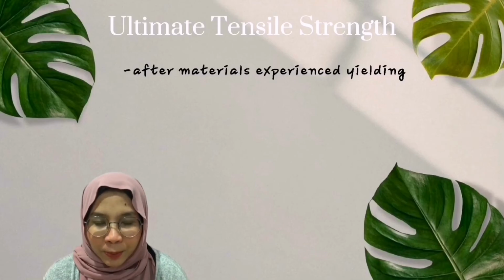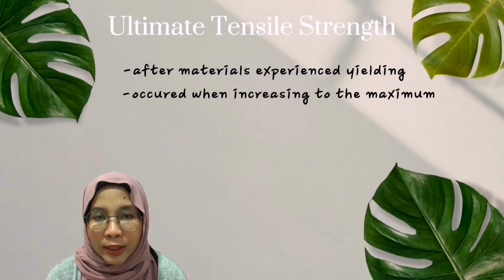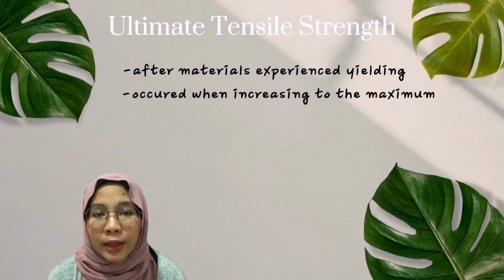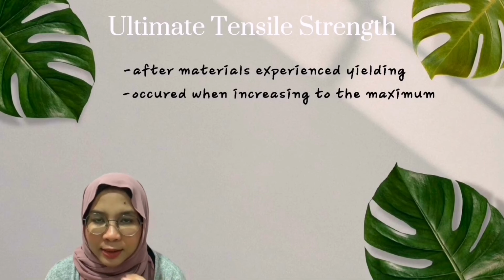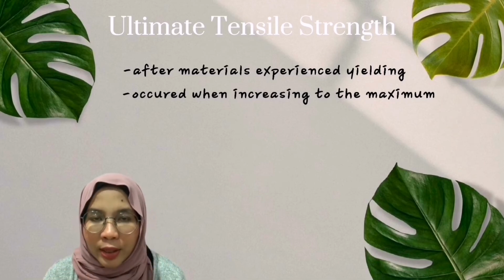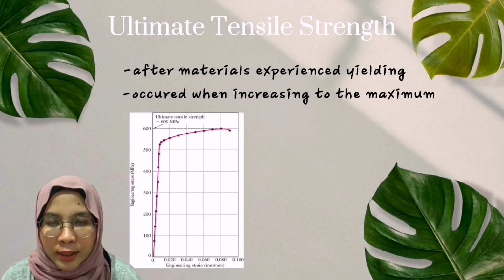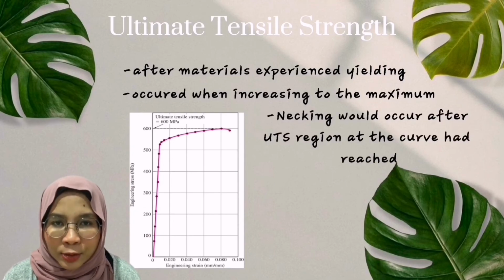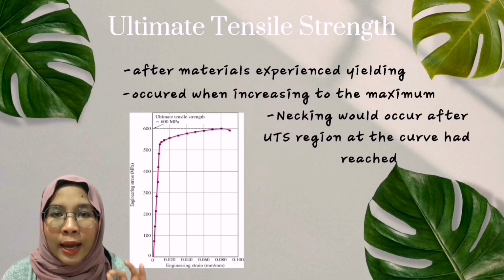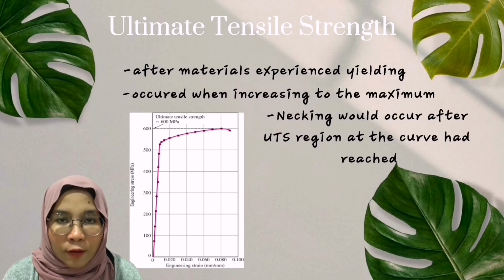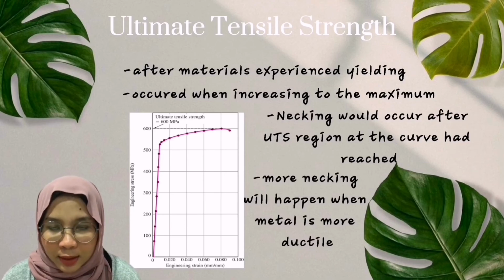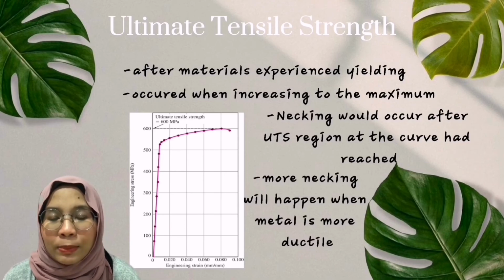After materials experience yielding, the stress necessary to continue the plastic deformation increases to a maximum, and this is where the ultimate tensile strength occurs. On the stress-strain curve, necking happens right after the ultimate tensile stress region has been reached, and usually the necking region falls in the third stage after the linear elastic and strain hardening regions. If the metal is more ductile, more necking will take place before its failure.